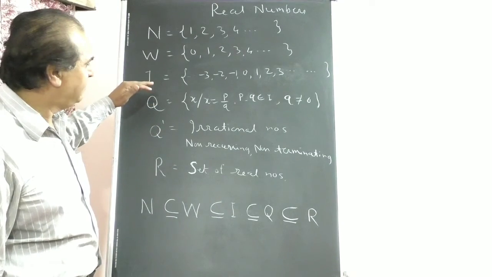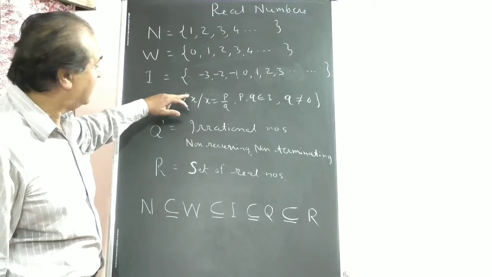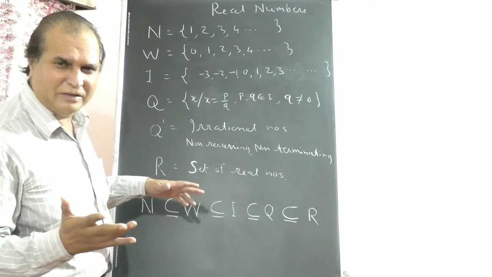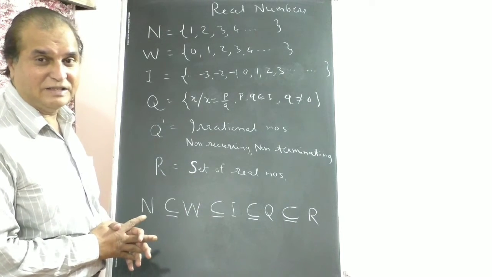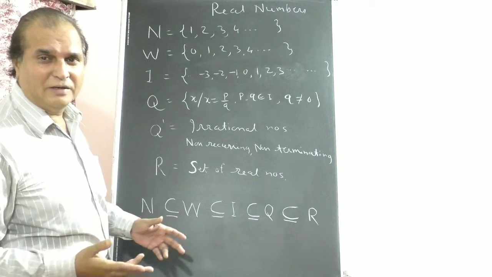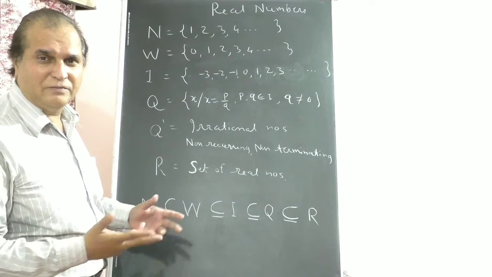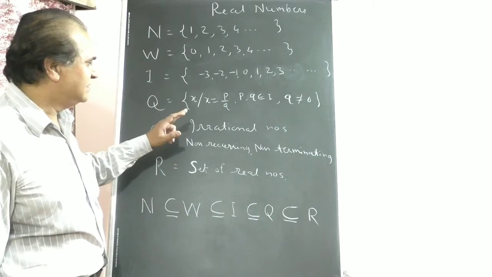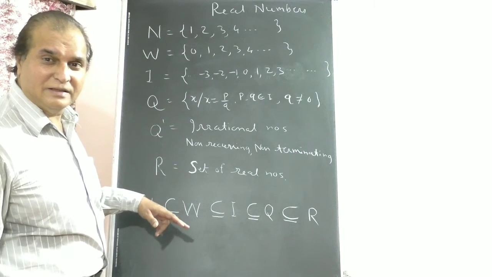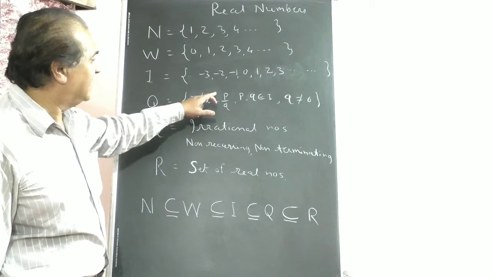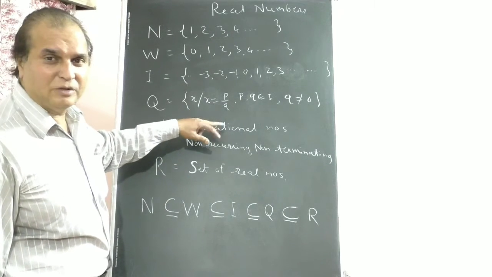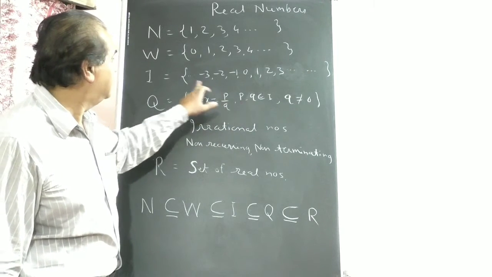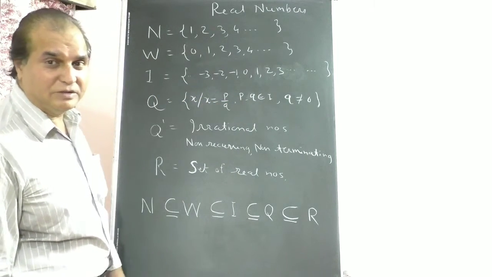Rational numbers are bigger than I. There are two types of fractions, vulgar and decimal fractions. 3 upon 5, 7 upon 9, 11 upon 13 are all fractions, and also 0.25, 0.35, 0.57, 2.43, such numbers. Rational numbers are decimal fractions and vulgar fractions like P upon Q. P upon Q you can change to decimal form. P and Q belong to the set of integers and Q is not equal to 0.